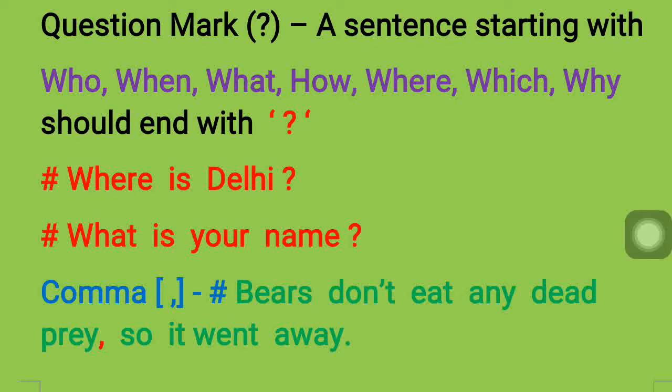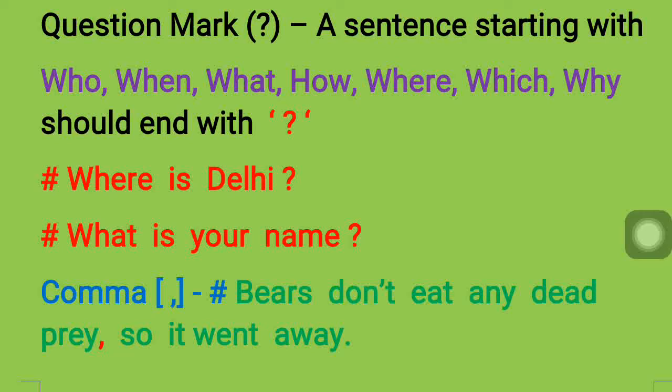Okay. Now a simple example is, what is your name? This is a routine question you always come across, right? So this is a question format where you have to put the question mark here. You can see the symbol in red color. Okay. Now, where is Delhi? I am asking the question there.